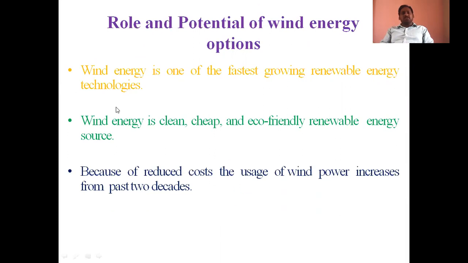One more thing is that because of reduced costs, the usage of wind power has increased over the past 2 decades. With step by step operation of the wind power system, the cost of power generation has been reduced gradually over the past 2 decades.